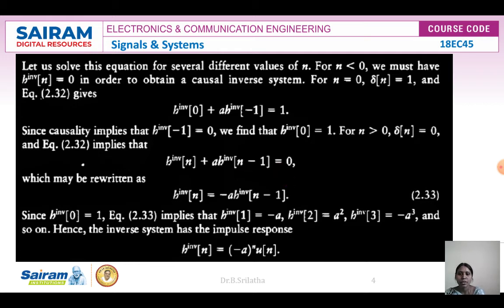So h inverse of 0 is equal to 1. It implies that h inverse of 1 is equal to minus a, h inverse of 2 is equal to a square, h inverse of 3 is equal to minus a cube, h inverse of 4 is equal to a power 4, and so on. Hence the inverse system has this impulse response.